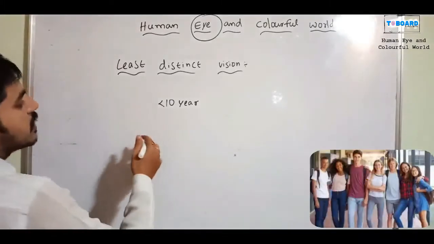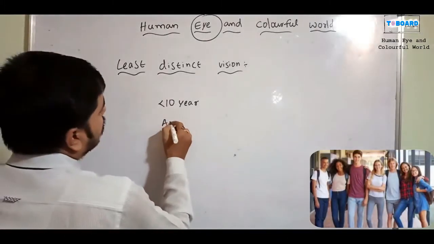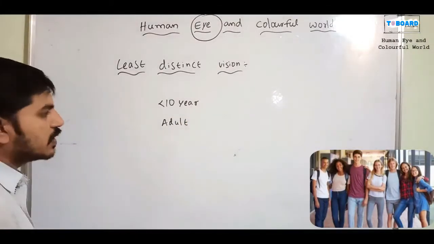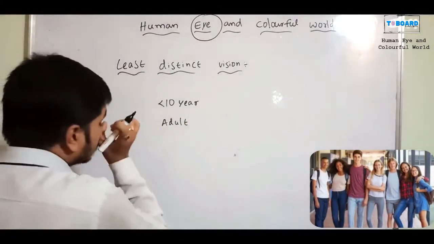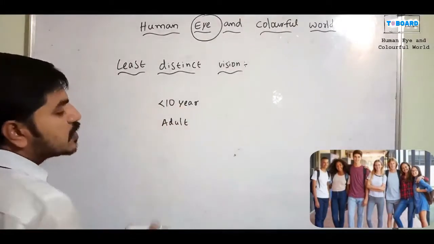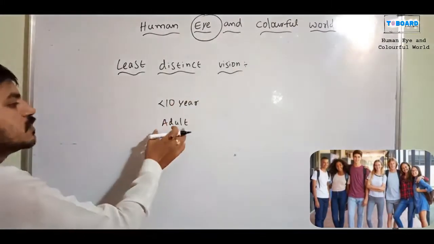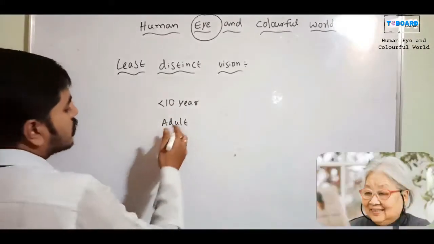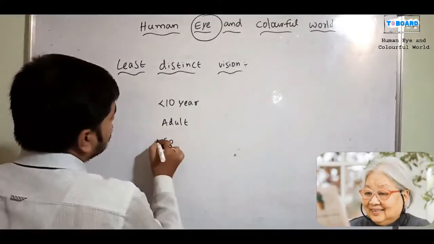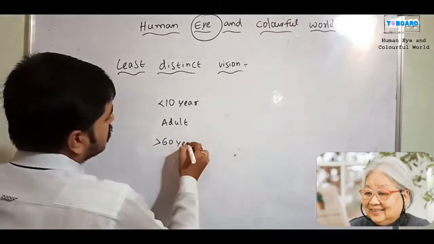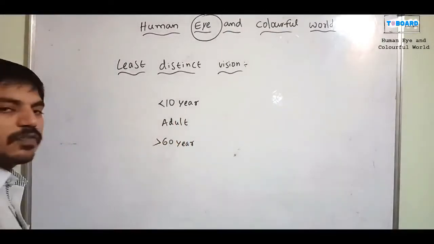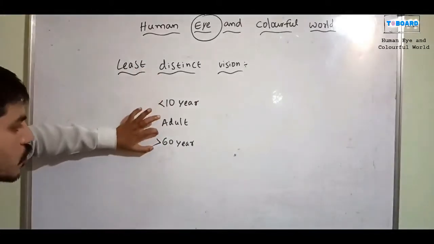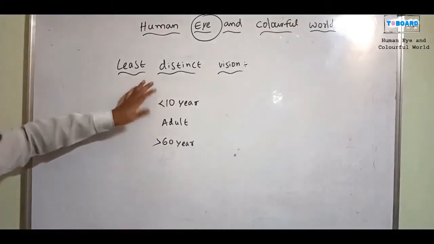And for example adults, meaning young people. There are three categories of people: below 10 years, above 10 years, whom we feel are somewhat adult or young people, and then those above 60 years. I am going to categorize them as below 10 years, above 60 years, and the middle people, the remaining.